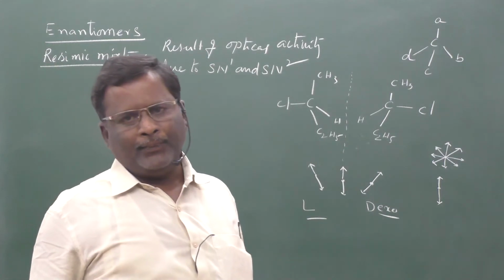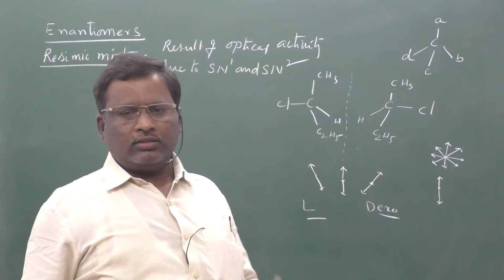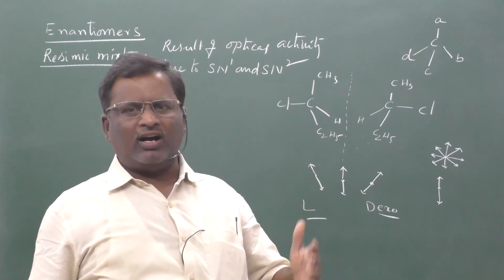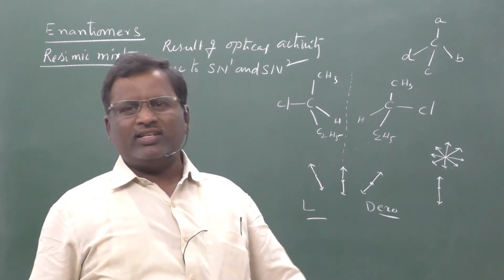Now, if the SN1 mechanism takes place, what is its influence on optical activity? If SN2 takes place, what is its influence?